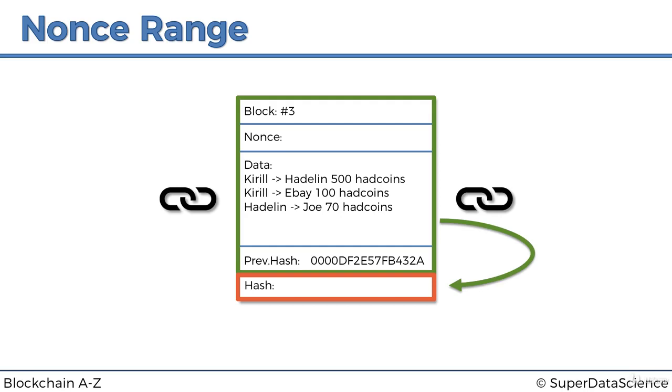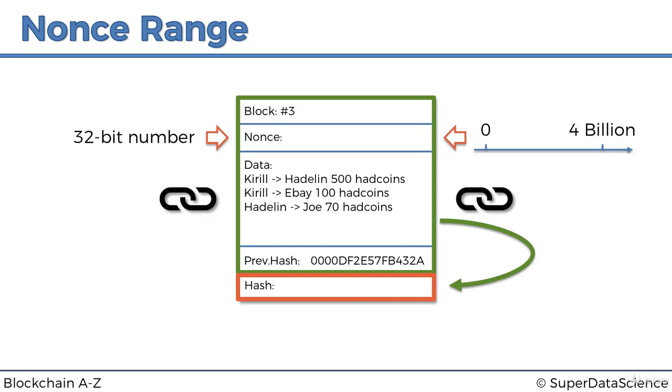The nonce is not infinite. We cannot keep incrementing the nonce forever. The nonce is a 32-bit number, meaning that there's only 32 bits of memory allocated in every single block for the nonce. And to illustrate that, that means that the nonce is an integer which has a range. It can only be anywhere between 0 and approximately 4 billion. So the nonce has a limit, has a cap of 4 billion.